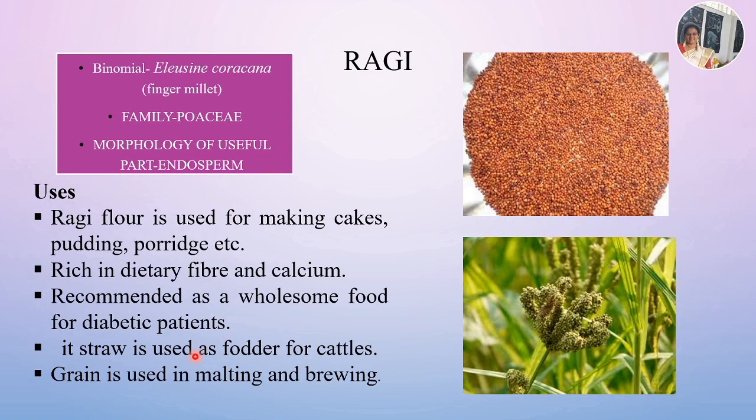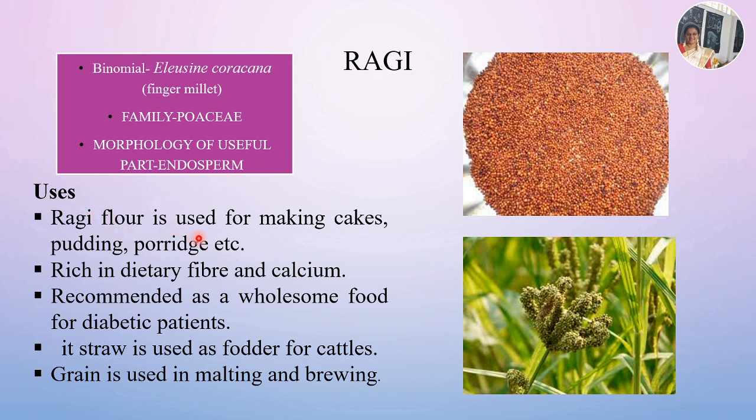Next one is ragi. Ragi is highly nutritious and it looks like mustard seeds in appearance, and it is commonly called finger millet. The binomial is Eleusine coracana. Eleusine coracana is the binomial, and the useful part is the endosperm. So binomial Eleusine coracana, family Poaceae, and the morphology of the useful part is endosperm. Ragi is a millet. And the uses.